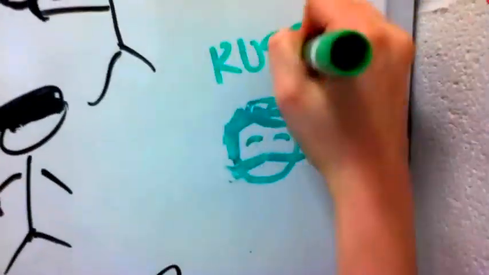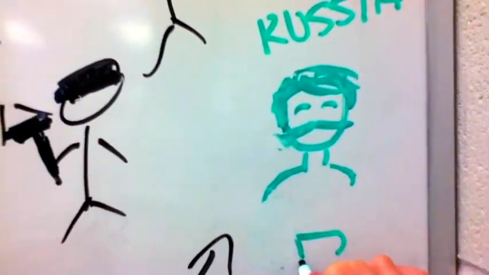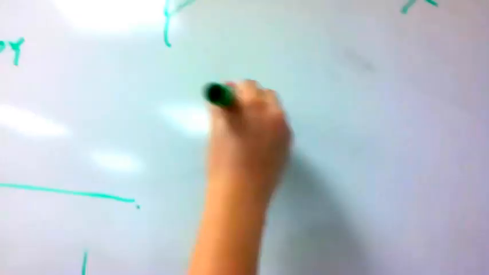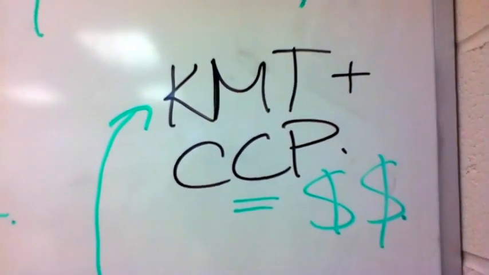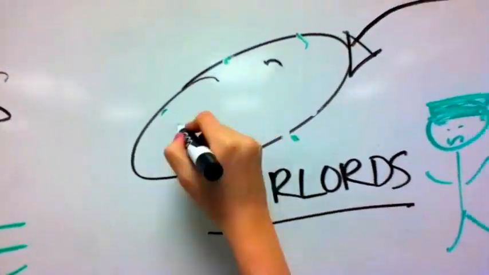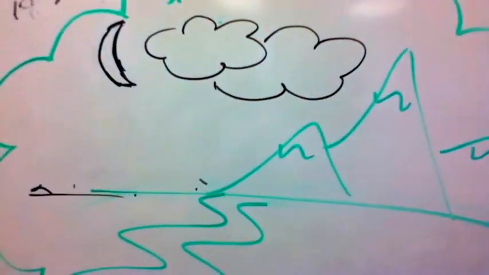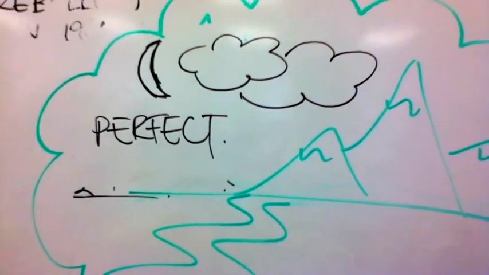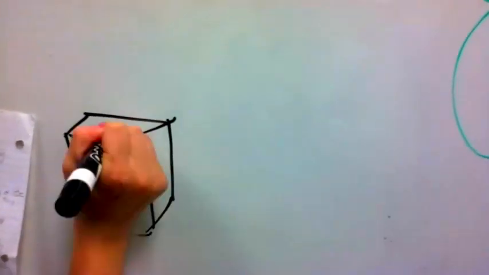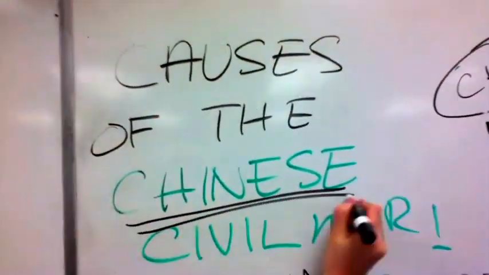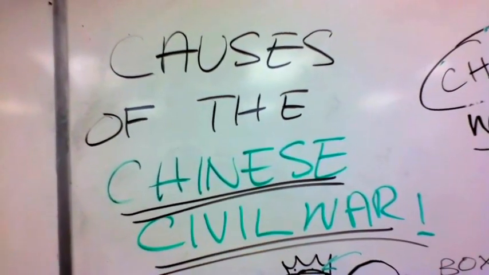The only country willing to help them is Russia. Russia offers them money, but offers a very, very bad compromise. In this compromise, Sun Yat-sen is forced to combine his KMT with the communists in order to get money. He accepts because this seems to be the best solution for China and will lead him to the dream that he wanted. He doesn't, however, live to see this dream. So, following this event, the communists and the Democratic parties unite and they meet at Shanghai in 1927, which marks the start of the Chinese Civil War.